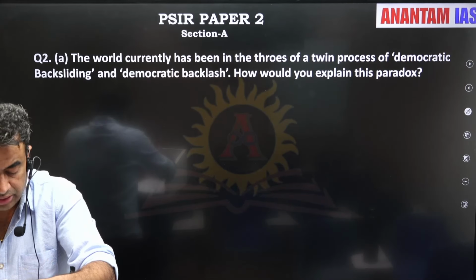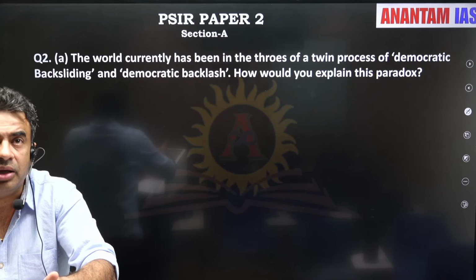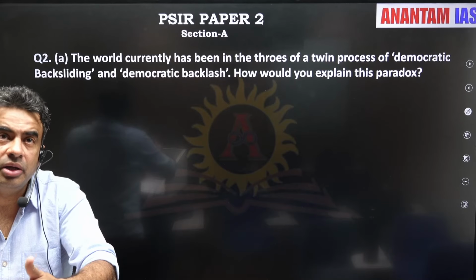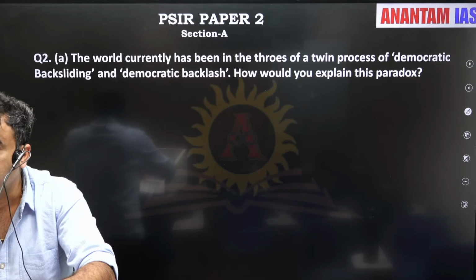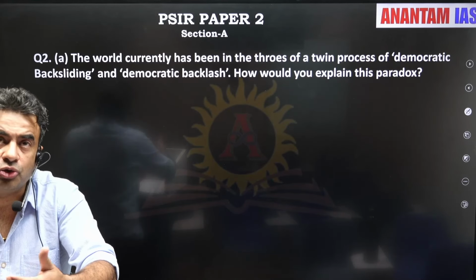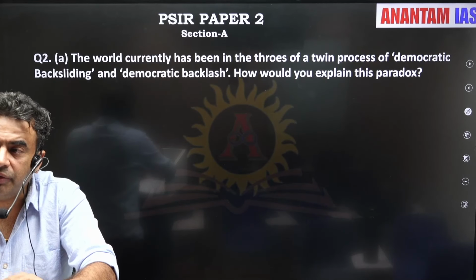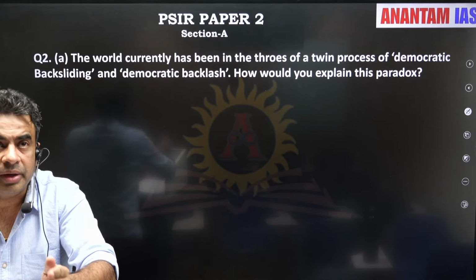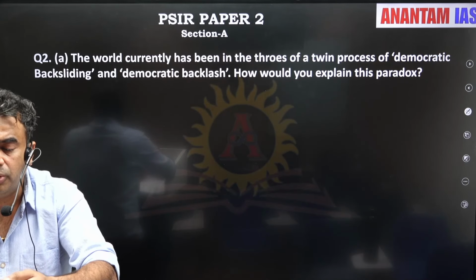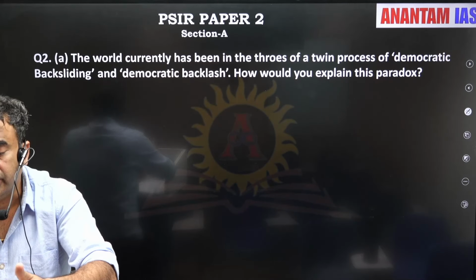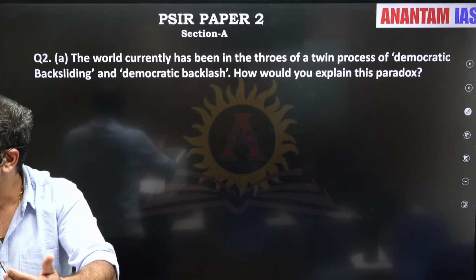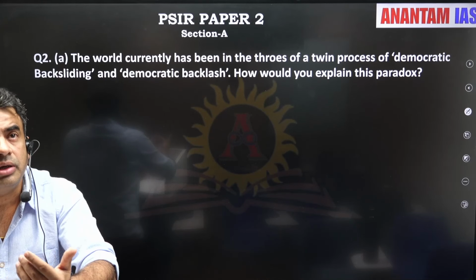Let's discuss question 2, part A. Again, a very interesting question asked by UPSC this year. You can use a lot of information from current events. In fact, you should use events which are happening in present times, along with the static part you have from theory of democracy and the theories of international relations.